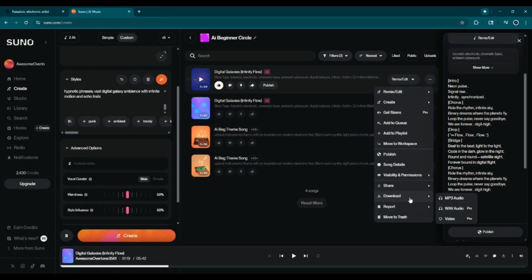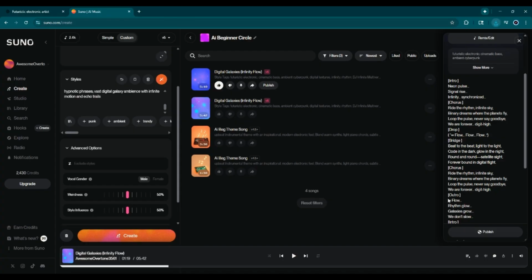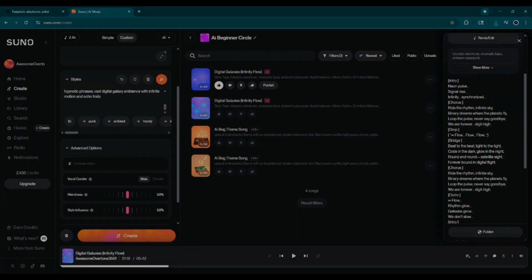And it's up to you if you want MP3 or WAV. If I was going to do something further to it, like some heavy mixing, mastering, or make any real adjustments in my digital audio workstation, I would download it as WAV. But since I'm probably just going to publish it on YouTube for the tutorial, I'm just going to download it as an MP3. Alright? And there, your AI artist has a sound and style. Next episode, we'll start creating the visuals for the AI music video.